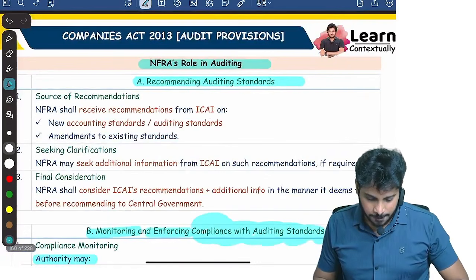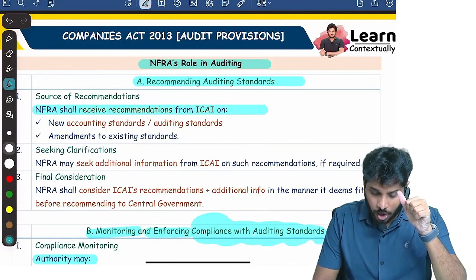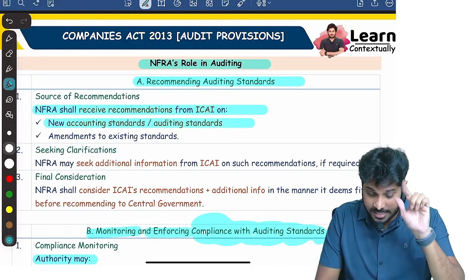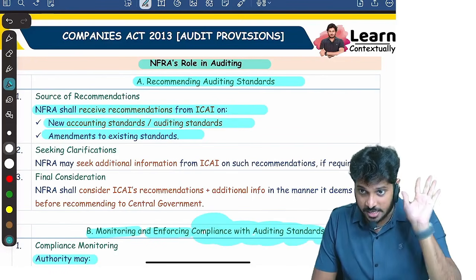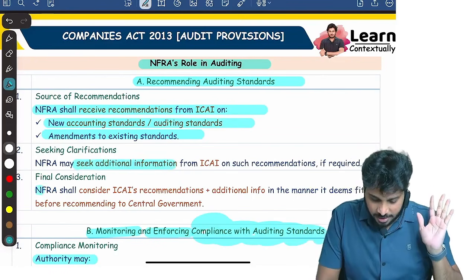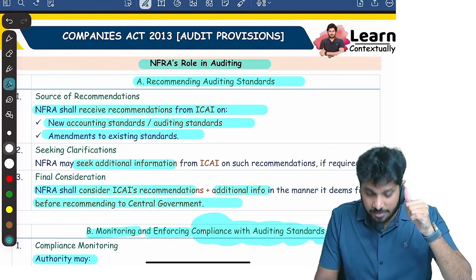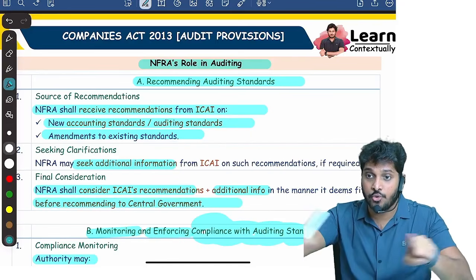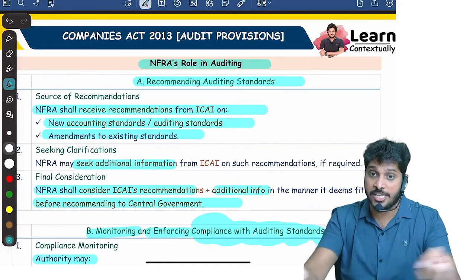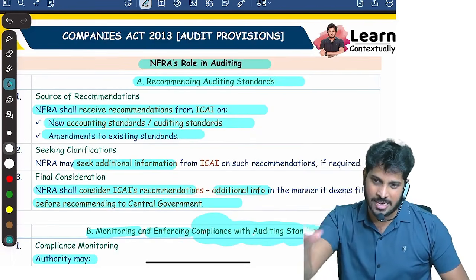Are you clear? Then sources: NFRA will receive recommendations from the CA Institute also, on new accounting standards, auditing standards, and amendments to existing standards. Further, NFRA may ask for additional information from ICAI regarding all this. Finally, NFRA will consider their recommendations and additional information, and recommend to the central government about new auditing standards, new accounting standards, and changes to existing auditing and accounting standards.